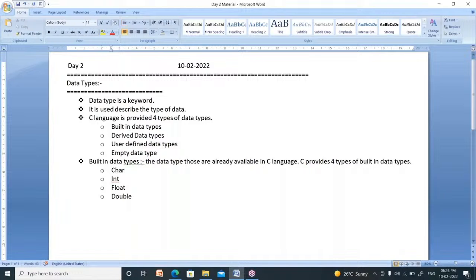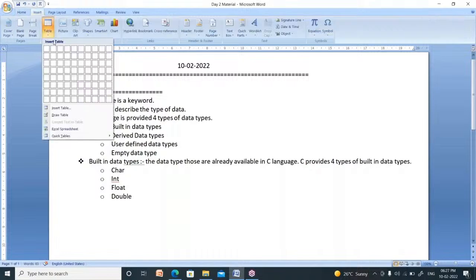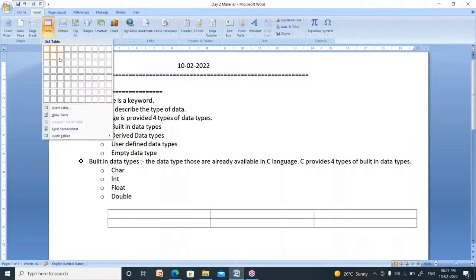That's why C is called as a typed programming language. Yesterday I said C is a typed programming language. What is the meaning of typed programming language? It supports four data types. That's why it is called as typed programming language. I will explain in details about these four data types in table. I am going to insert a table here.